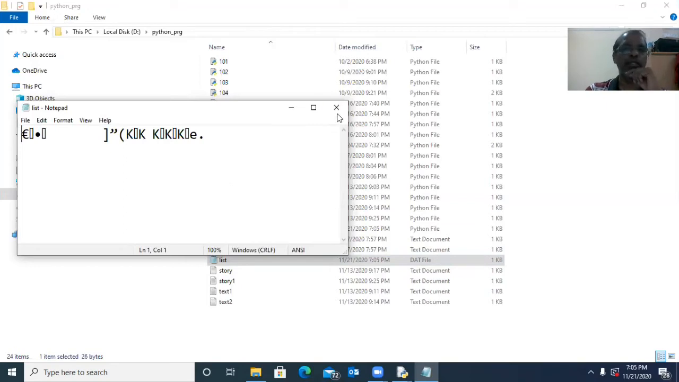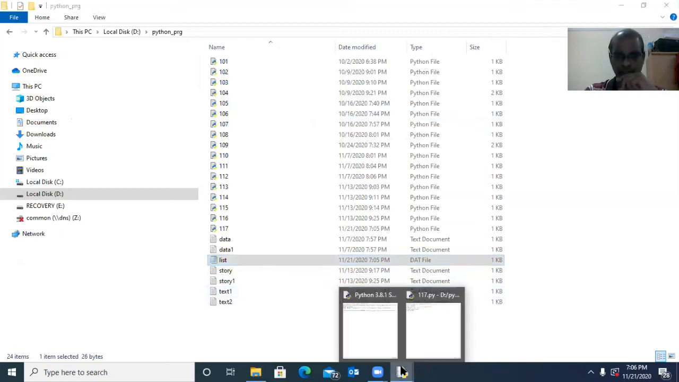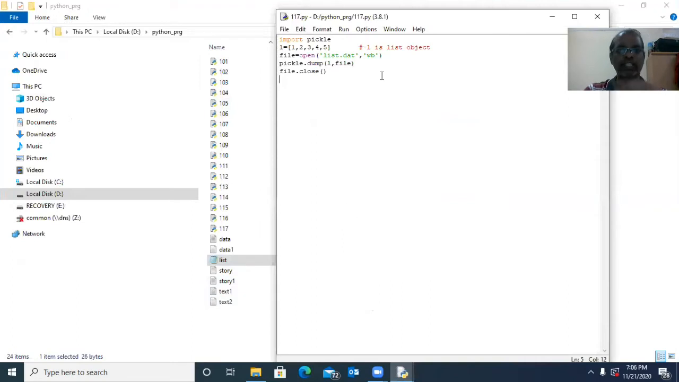Then how can we read it? Only through the load function can we read the data file. How can we do it? We will see it now. First I will explain the program.